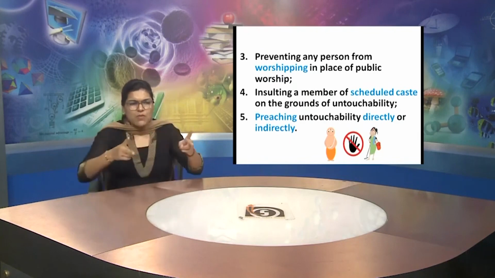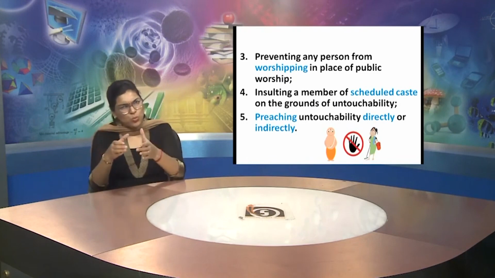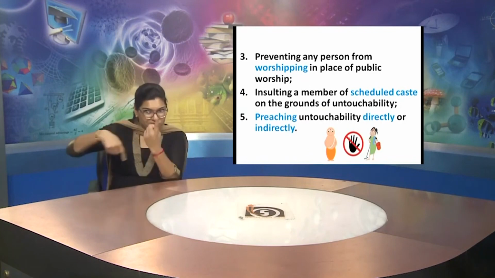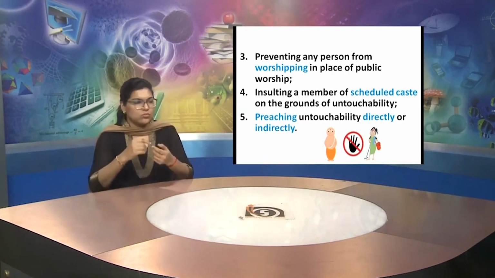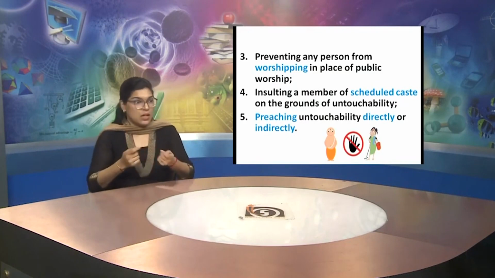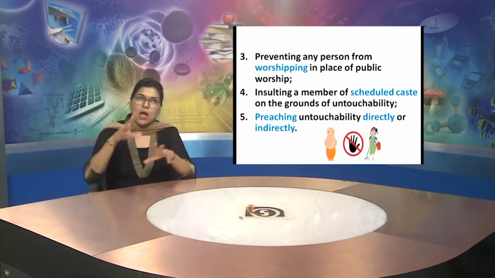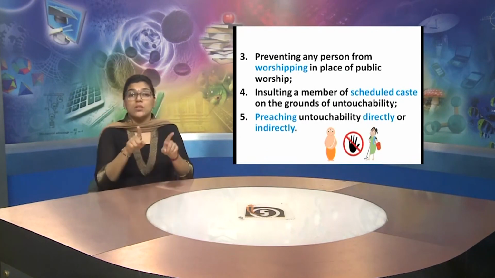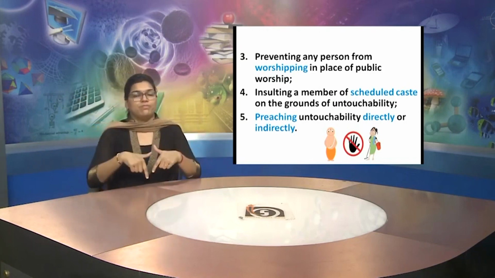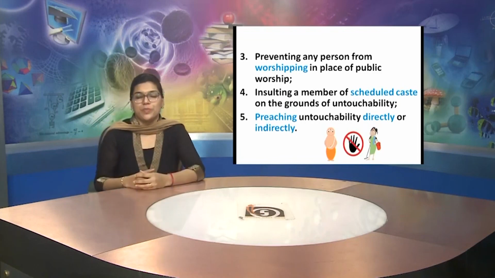The fifth point explains that preaching untouchability directly or indirectly in any manner is also not permitted. It is considered against the law. If any person is doing any kind of activity which is promoting untouchability, that is illegal. That is not correct. According to our law, it is not allowed.